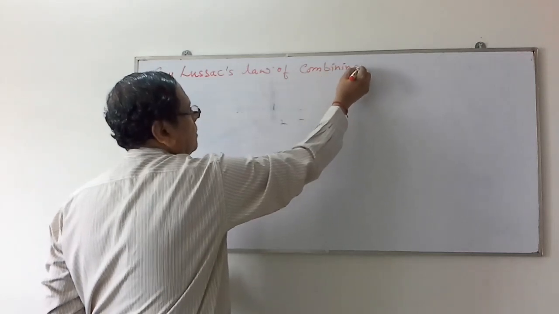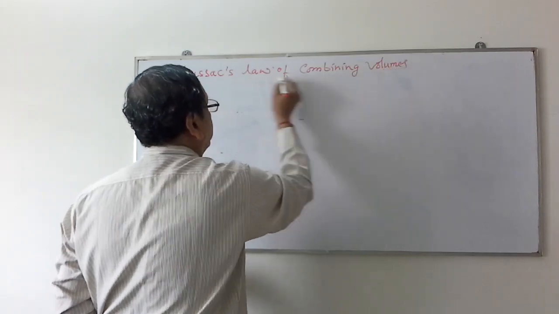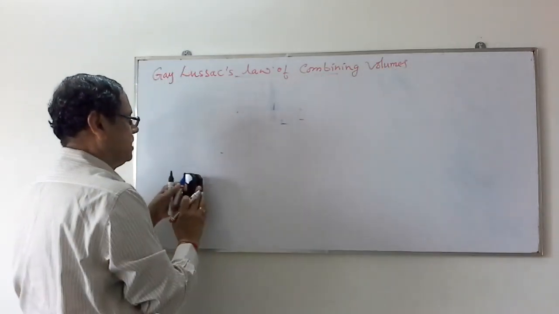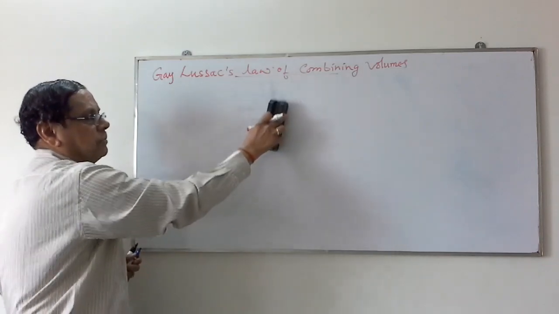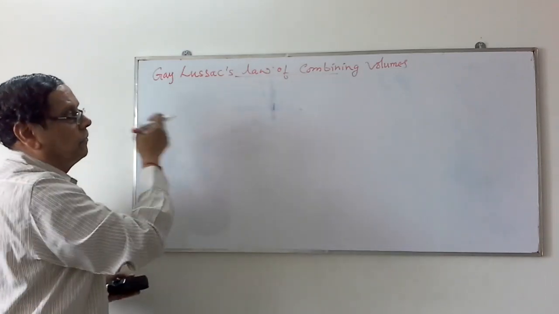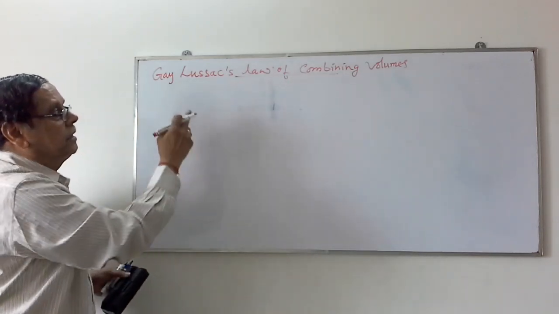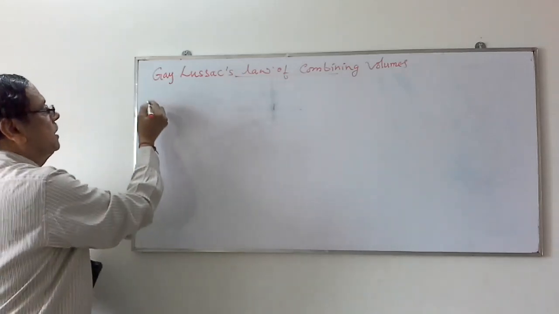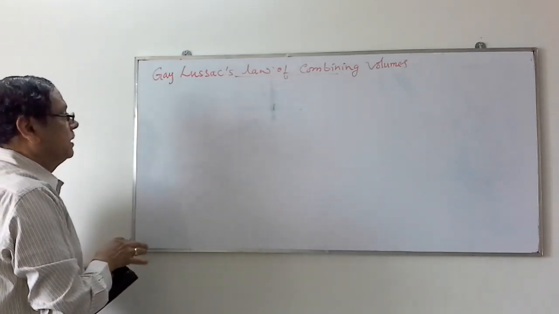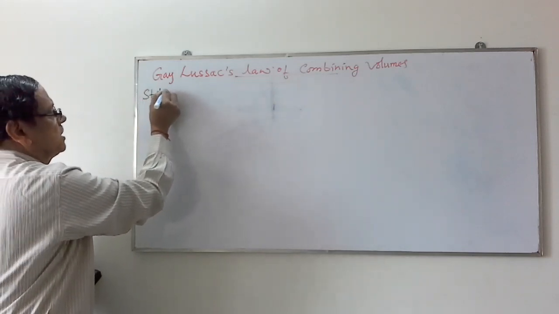When you consider these combining volumes, we know that the volume of a solid or a liquid is negligible as compared to the volume occupied by gaseous substances. That's why it is Gay-Lussac's law of combining volumes. So here we have one condition, that is at constant temperature and pressure. Let us consider the statement first.